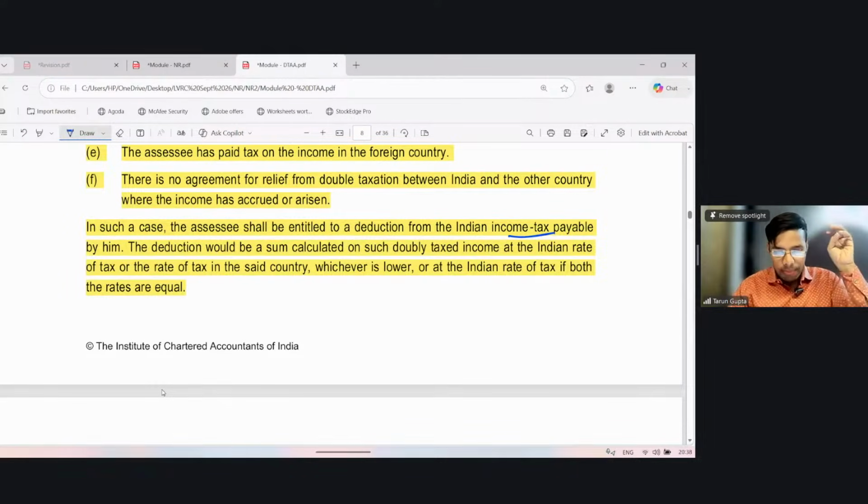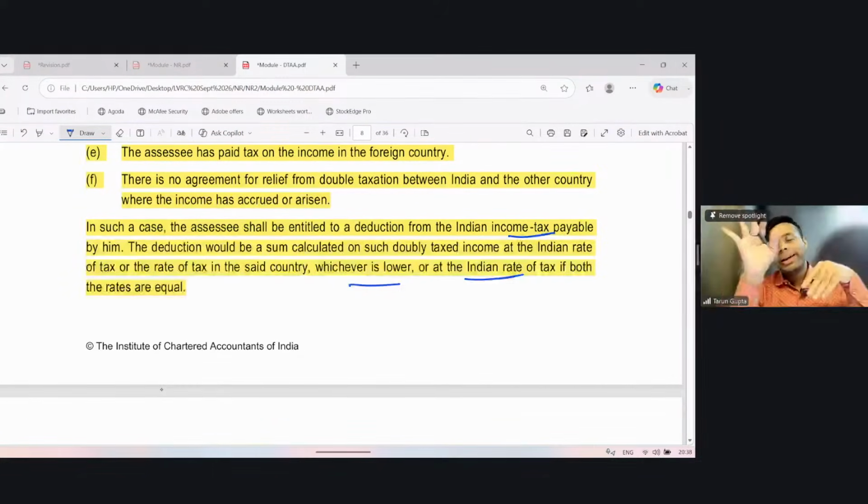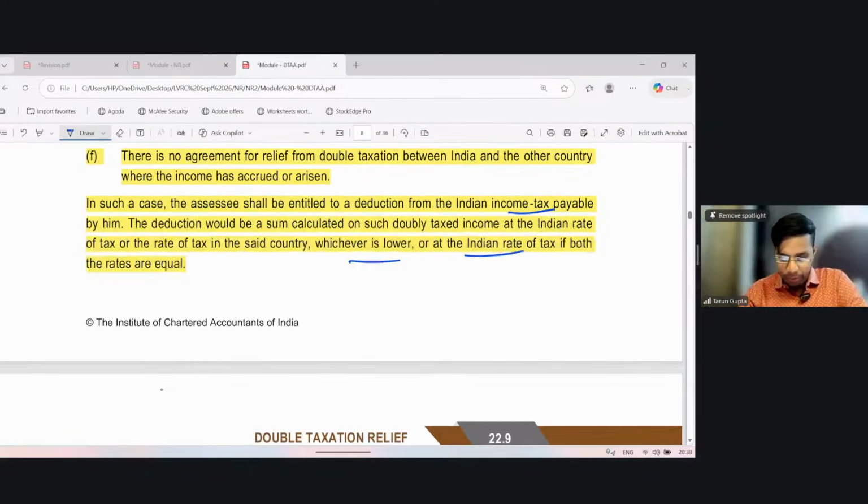The deduction would be a sum calculated on such doubly taxed income at the Indian rate of tax or the rate of tax in the said country, whichever is lower, or at the Indian rate of tax if both rates are equal. What we will do is compute the Indian rate of tax, compute the rate of tax applicable in the foreign country, and whichever is lowest, we'll apply that rate to the doubly taxed income, and we'll come to the amount of foreign tax credit which is to be reduced from the tax payable by the assessee.